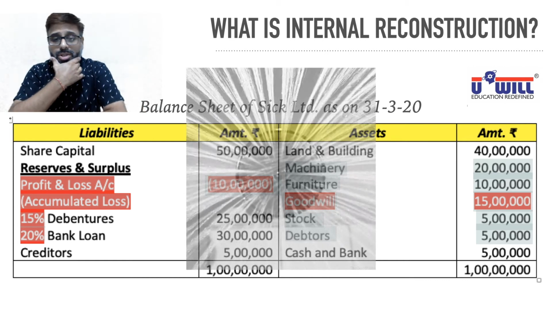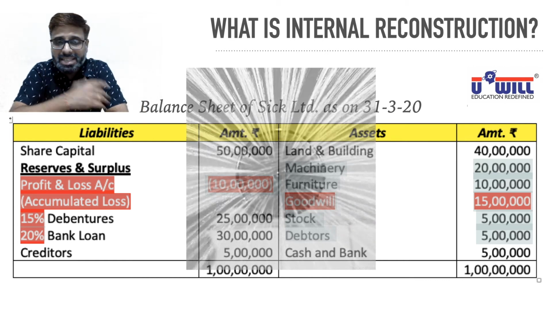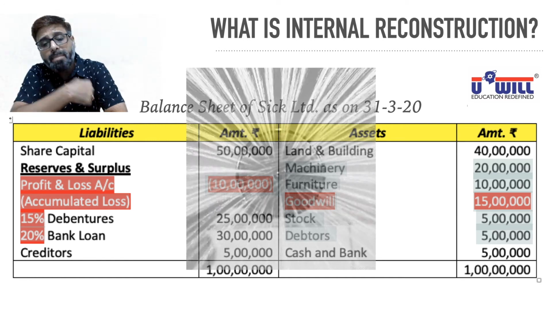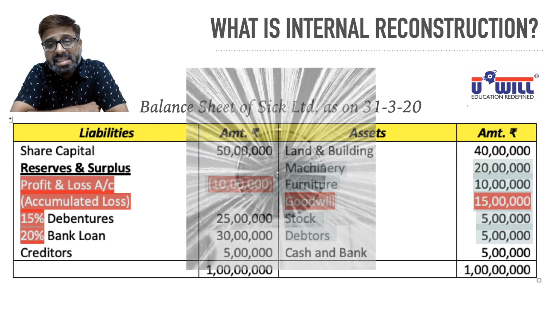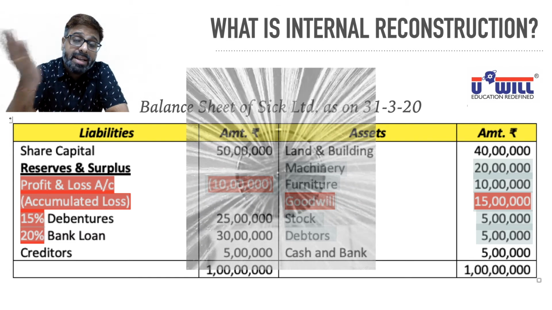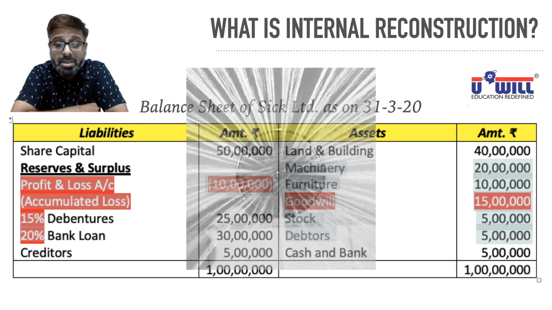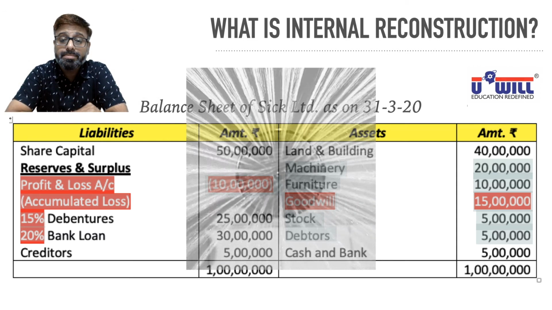Now you may ask a question. Shareholders are the owners, so they may sacrifice 20 lakhs if they want to continue the business. Owners have to bear the loss. Why would debenture holders or bank loan sacrifice 10 lakhs and 5 lakhs? Why would the bank sacrifice that? Why would they decrease the rate of interest from 15% to 10%, from 20% to 10%? You may have this question in your mind, but they will do it.